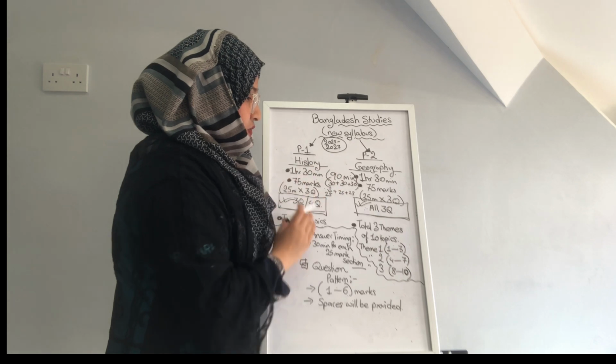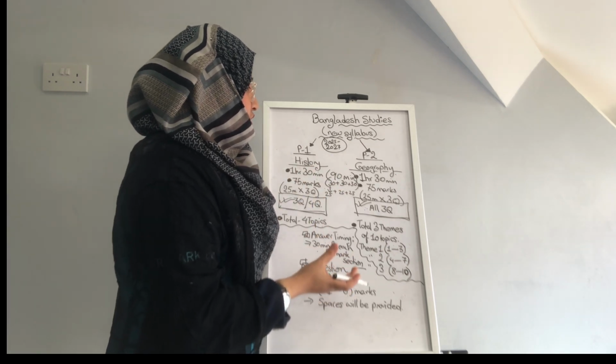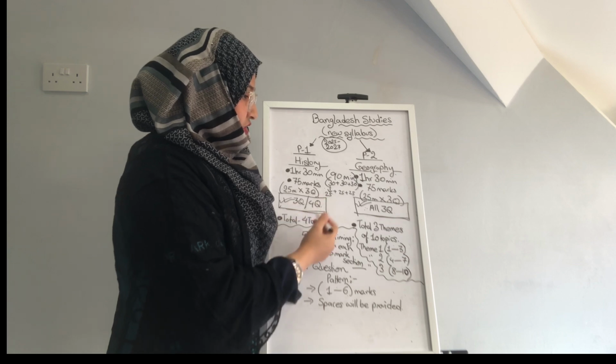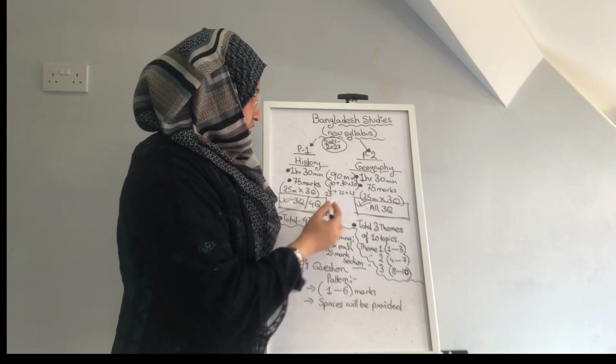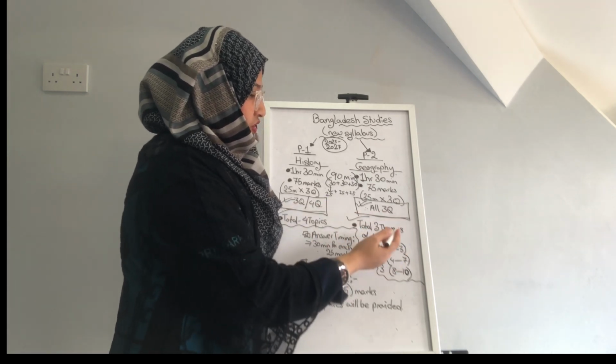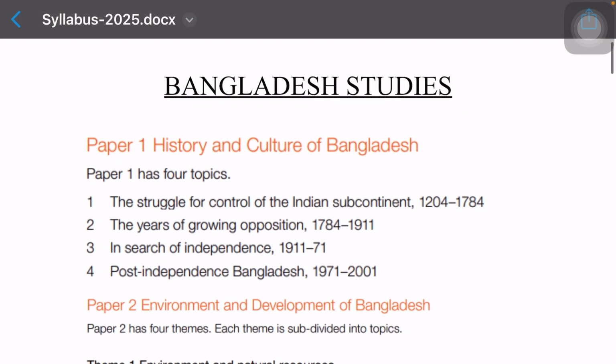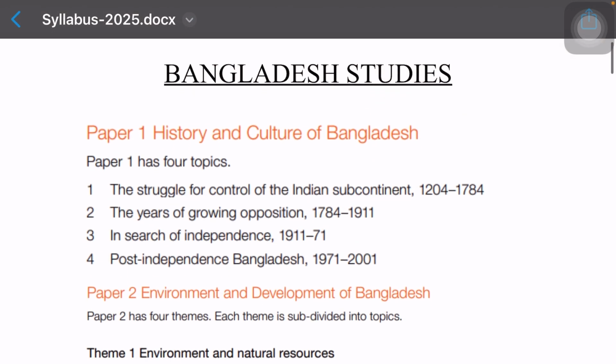So this is just a small glimpse of the new syllabus, which is for 2025 till 2027, and the details of each syllabus, regarding the topics of history and the themes of geography, I'll be discussing in a bit. On the screen, you can see the new syllabus of Bangladesh Studies 7094, where, as I have discussed, you have two papers: paper 1, which is history, and paper 2, which is geography.